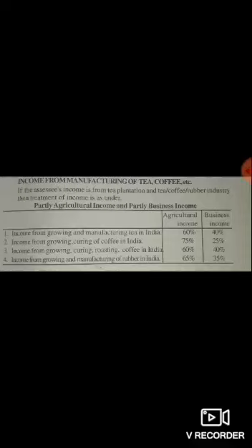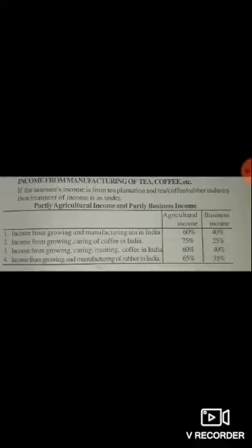First, income from growing and manufacturing tea in India: 60% of the total income is treated as agricultural income and 40% as business income, because after manufacturing the tea they sell it for profit, so it becomes non-agricultural income.